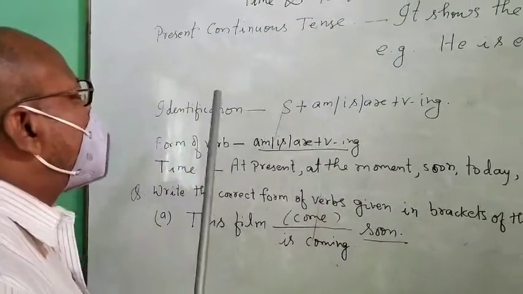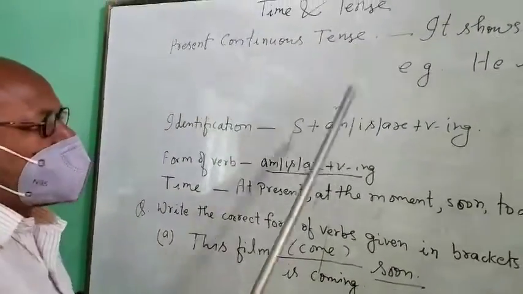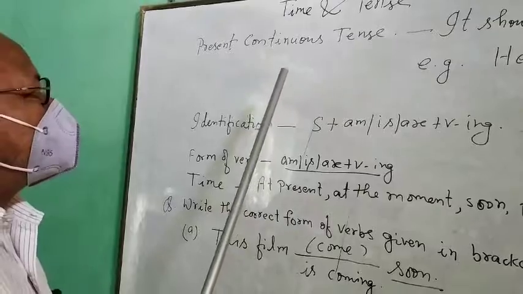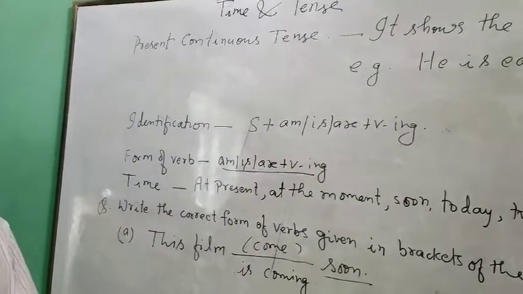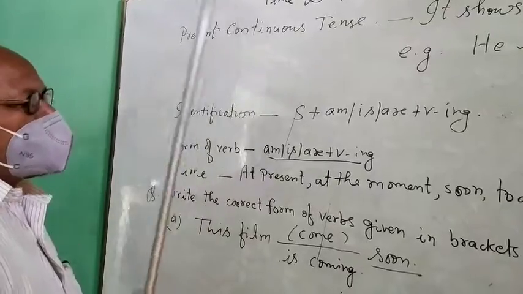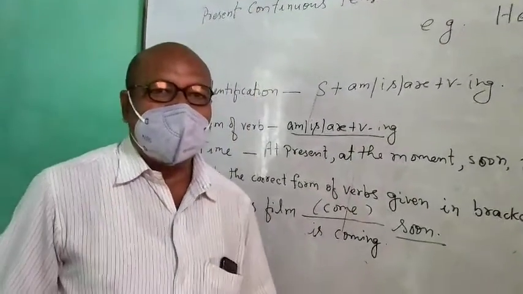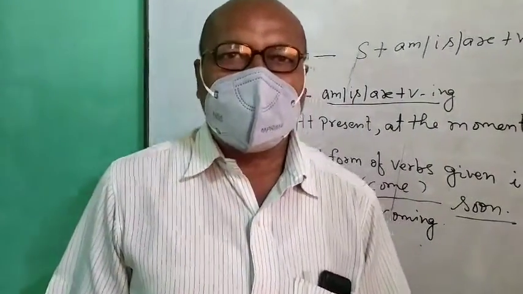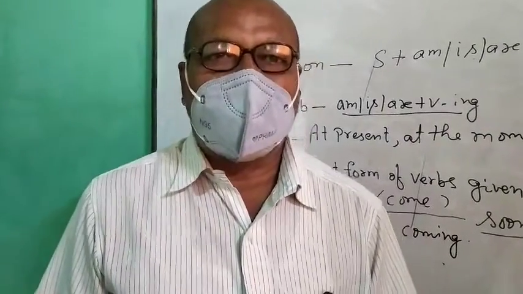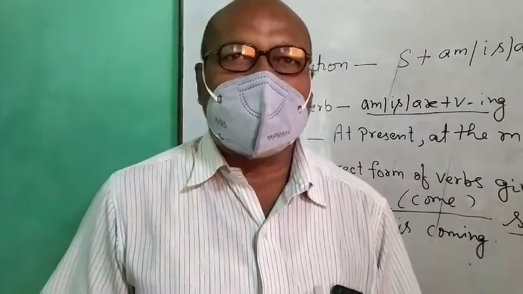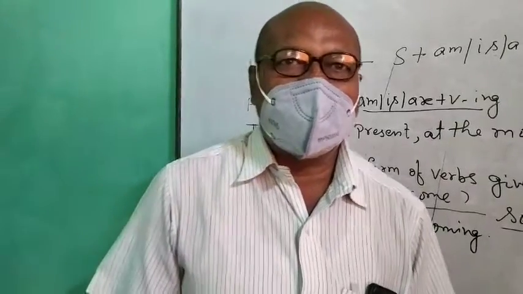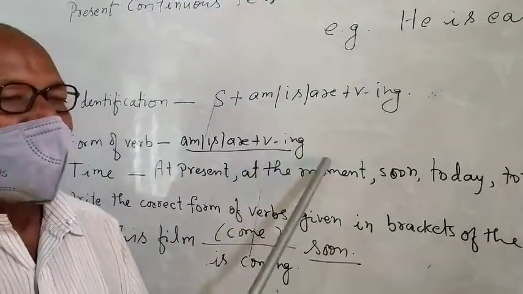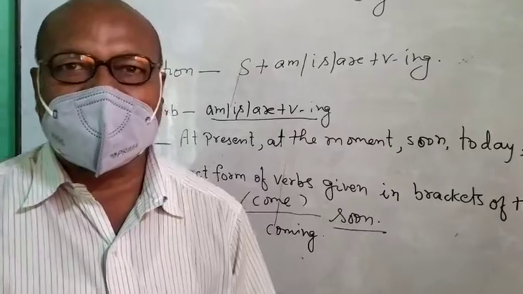Students, we are doing time and tense. As you know, till now we have done present indefinite tense. You have read in present indefinite. We have learned to use the correct form of verb according to the time of present indefinite tense. And now we are learning to use the correct form of verb according to time in present continuous tense.